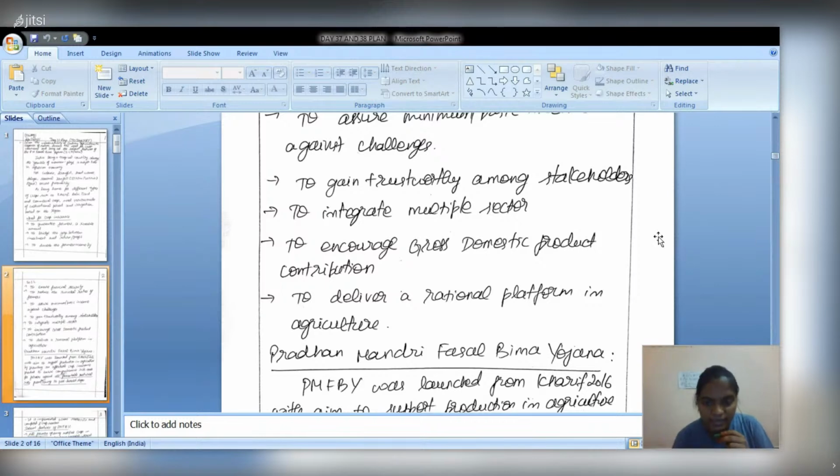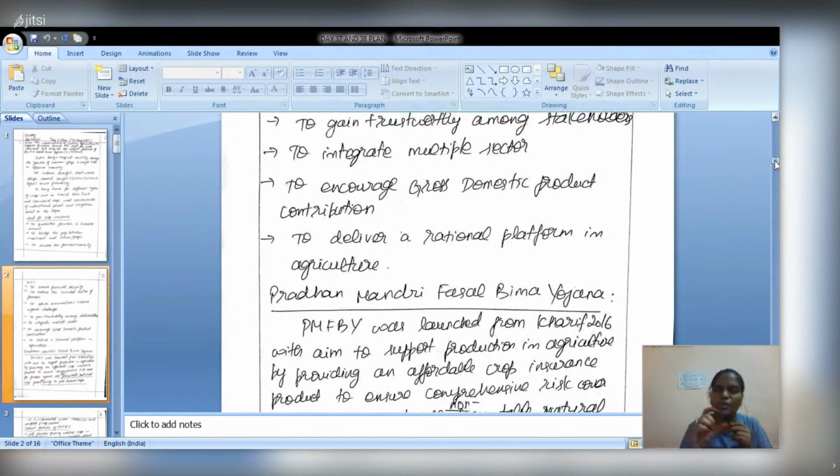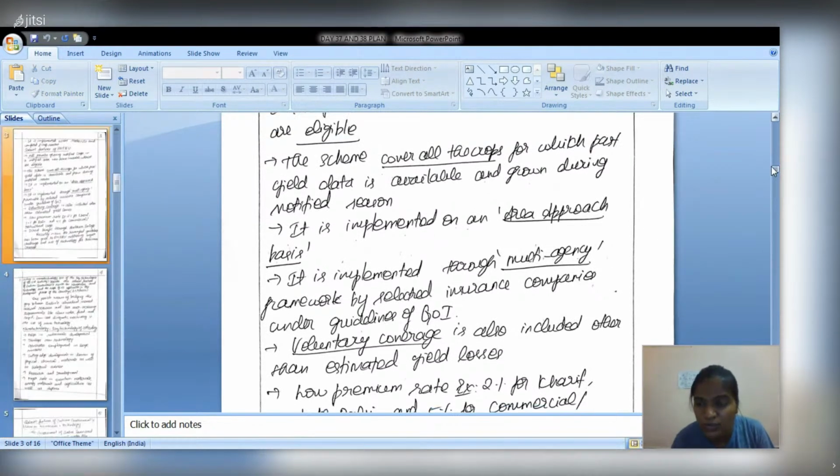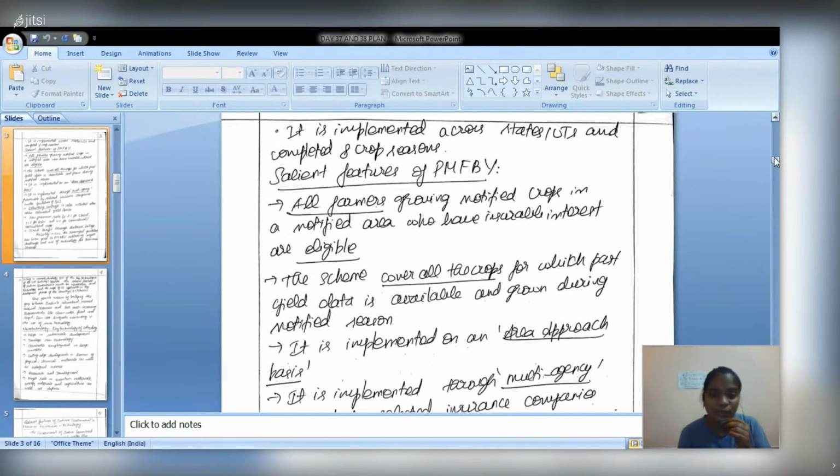And next we have to give the salient features of Pradhan Mantri Fasal Bima Yojana. Just give a small introduction about this scheme, and after the small introduction, you can give the salient features one by one. Here the post-harvest losses are also included, which is a very good key point, in terms of the Pradhan Mantri Fasal Bima Yojana area approach.